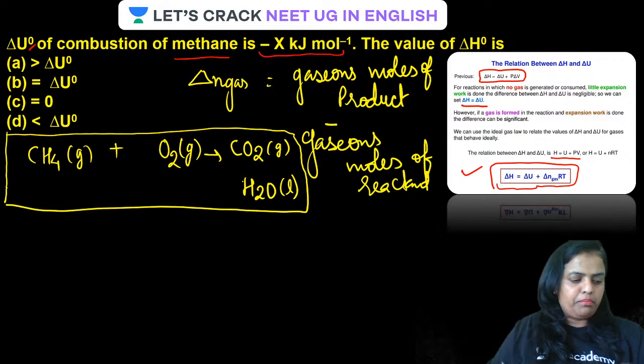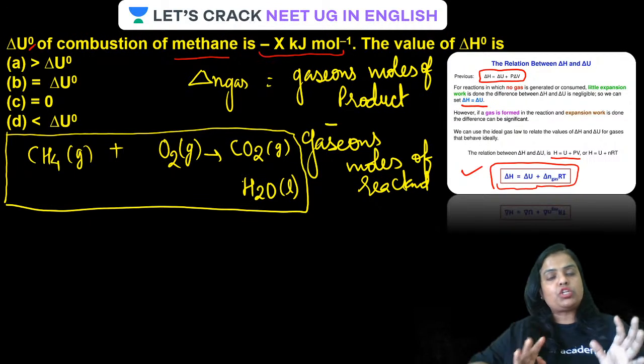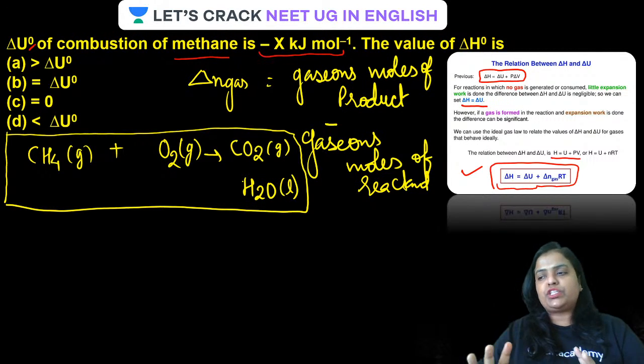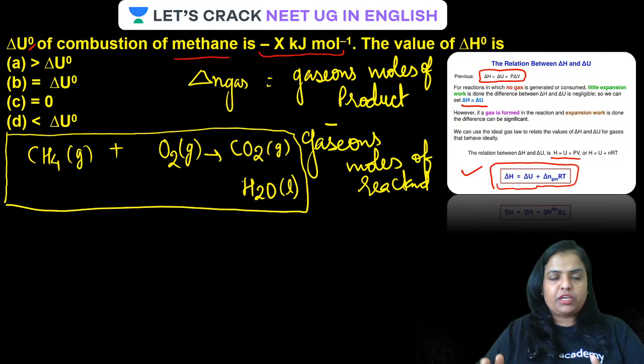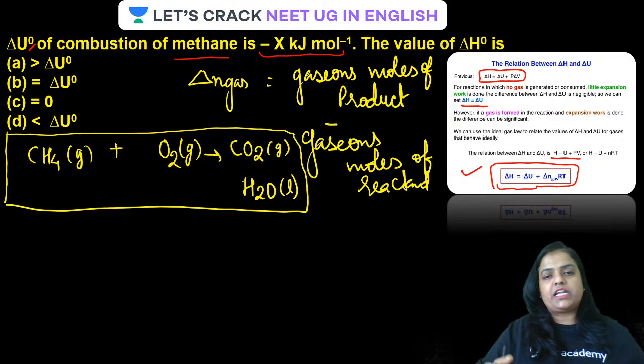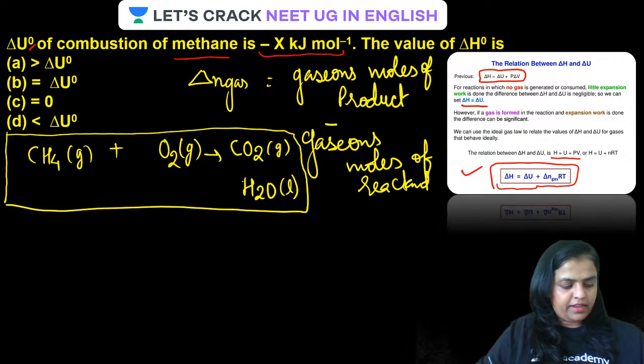Whenever you write a combustion equation, do mention the water coming out as liquid. This is very important. Whenever you write a thermodynamic combustion equation, the water vapor is always taken in the liquid phase. We call it water vapor, but the water coming out during combustion is mentioned in the liquid state because it gets liquefied there. Is that clear?